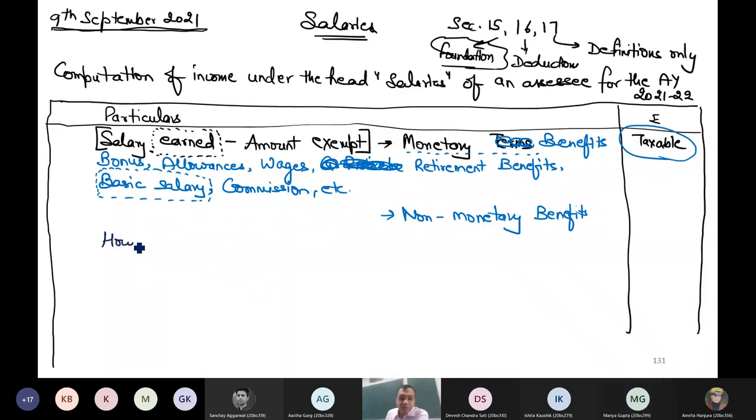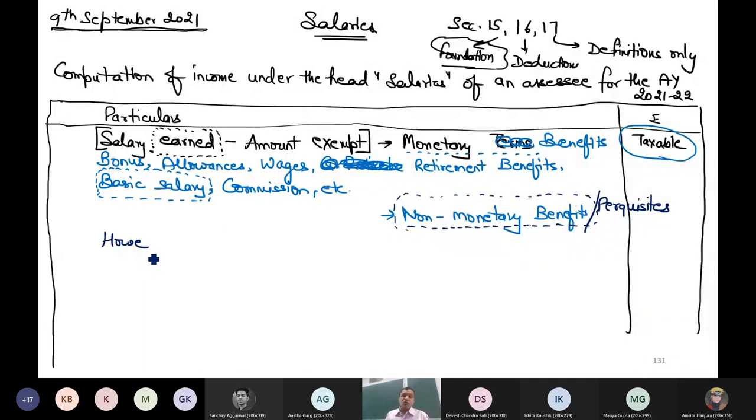Perquisites. Perquisite itself is non-monetary, so perquisite is not an example. It is another name of non-monetary benefit. When you say perquisite, it's nothing but another name of these three words. So I can say perquisites, but this is not the example. It is simply another name of non-monetary benefits.